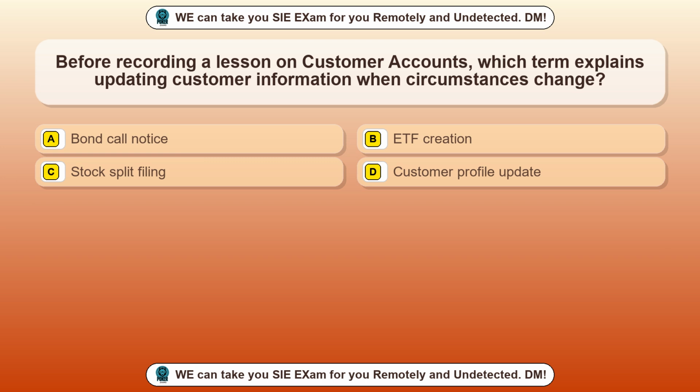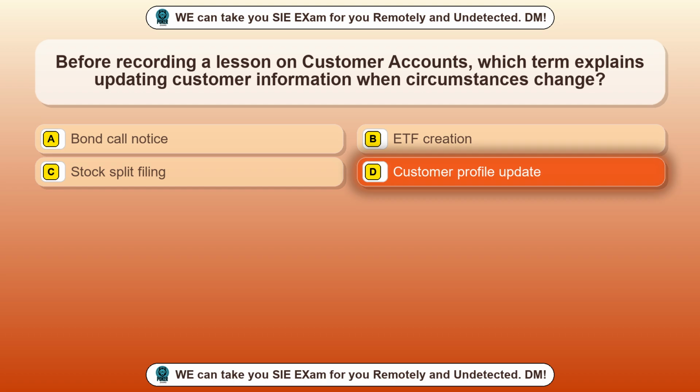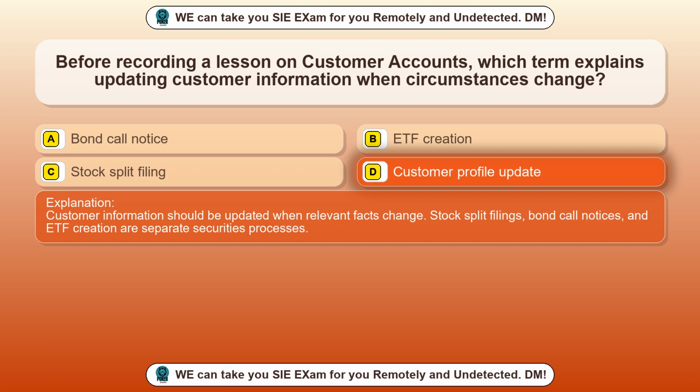Question 51. Before recording a lesson on customer accounts, which term explains updating customer information when circumstances change? Option A, bond call notice. Option B, ETF creation. Option C, stock split filing. Option D, customer profile update. The correct answer is option D, customer profile update. Customer information should be updated when relevant facts change. Stock split filings, bond call notices, and ETF creation are separate securities processes.